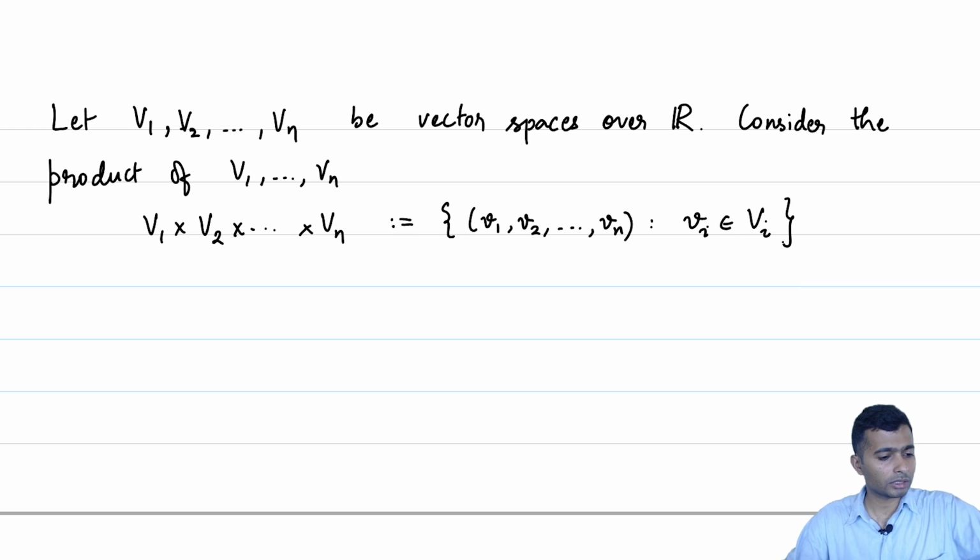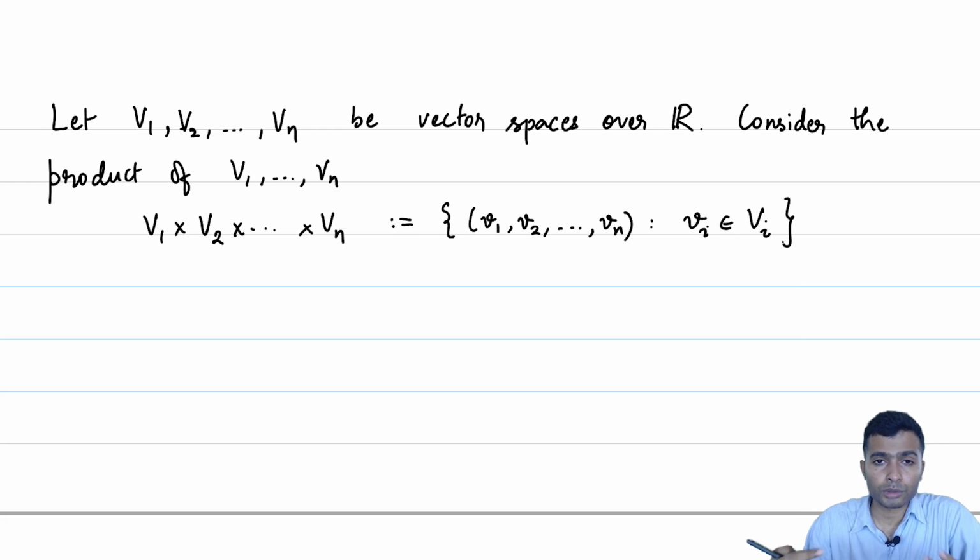We would like to ask whether we can associate addition and scalar multiplication to this Cartesian product and give it a vector space structure.